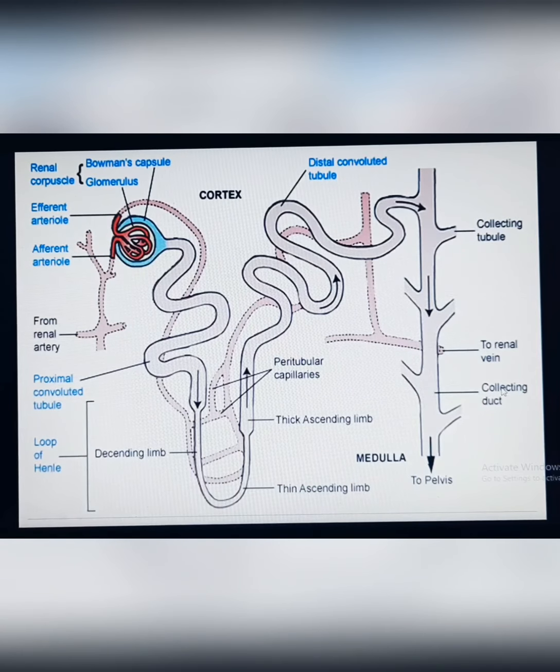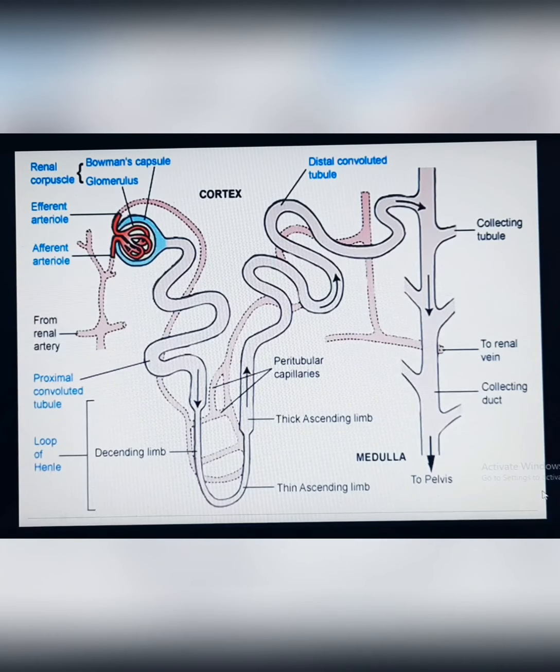You already know that the cortex is a region of the kidney, and the medulla is also a region of the kidney. So the nephron in the cortex portion has the Bowman's capsule, glomerulus, and proximal and distal convoluted tubule. These portions are present in the cortex region, and basically the loop of Henle and collecting tubules are present in the medulla.